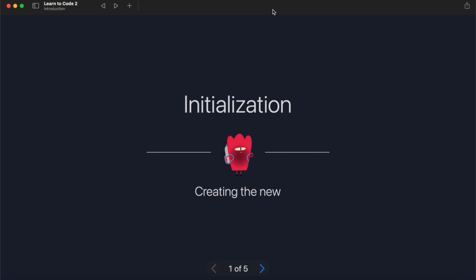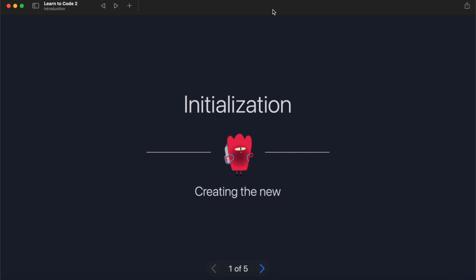So firstly for this video I'm going to be using Swift Playgrounds and more specifically Learn to Code 2. Learn to Code 1 and 2 are interactive courses created by Apple within Swift Playgrounds, and they're designed to teach the Swift programming language. If you don't have Swift Playgrounds or Learn to Code, then I'll link some videos below that show you how you can get them, and they will also go through the basics for you.